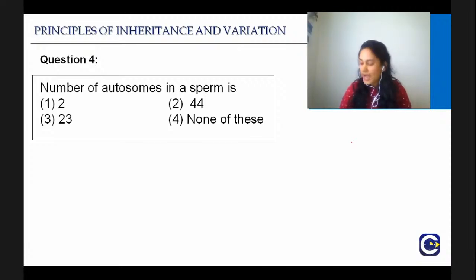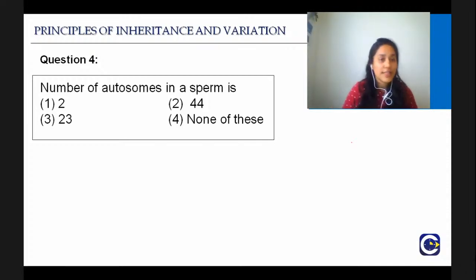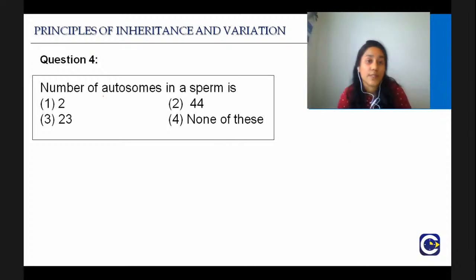Okay, so for now, I have got only 2 answers from Karthi and Srividya, and both of them are saying B. Akshaya also says it's B, which is the second option, I guess, 44. Okay, so what are they asking you? They are asking you the number of autosomes.